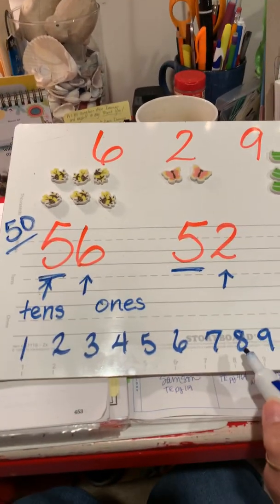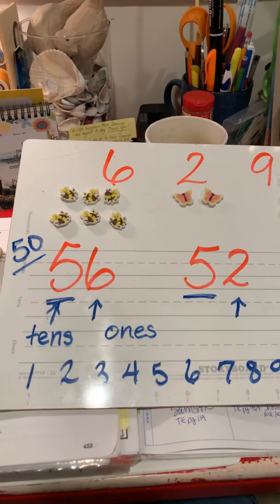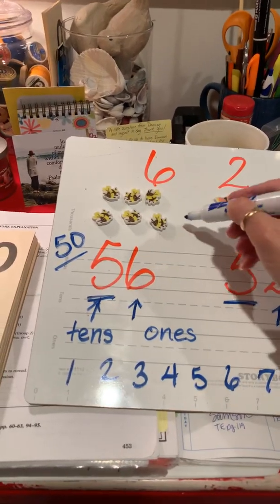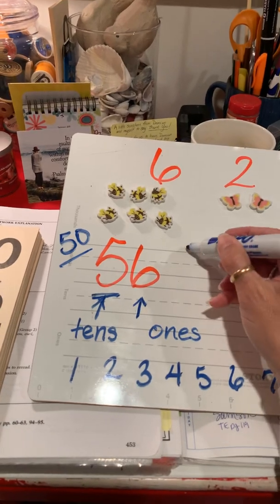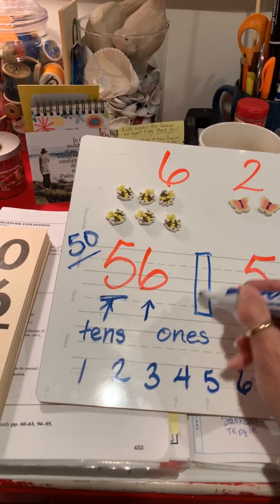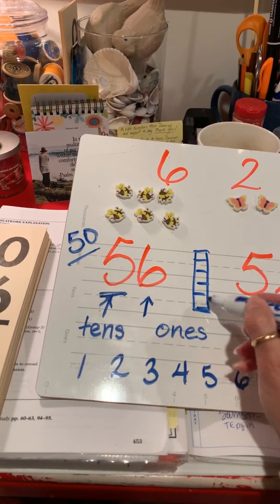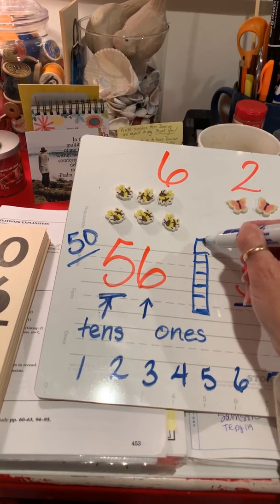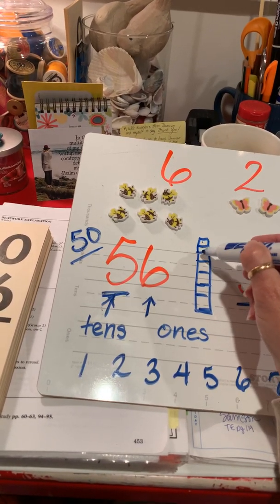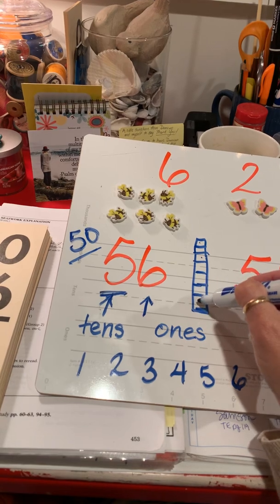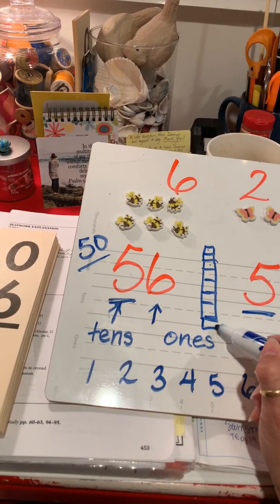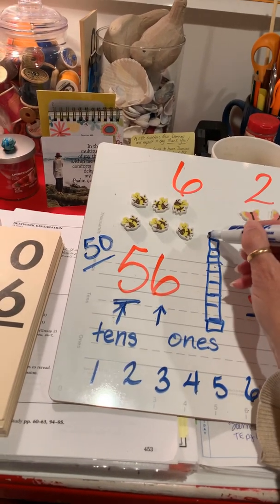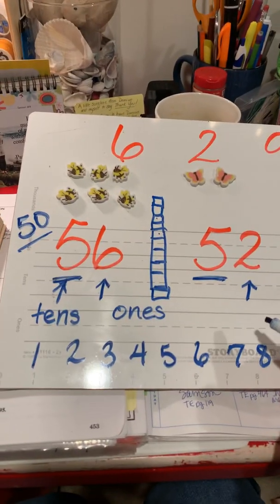Now remember when we would use our blocks and we would count them when we had a stack of blocks. Remember those rainbow blocks that we connected? And we counted them in tens. 1, 2, 3, 4, 5, 6, 7, 8, 9, 10. Remember we connected them all?